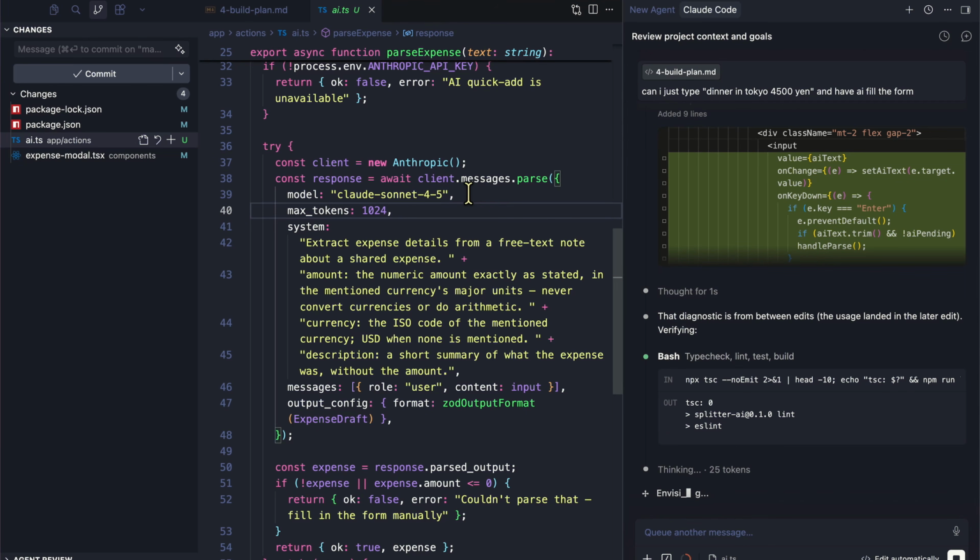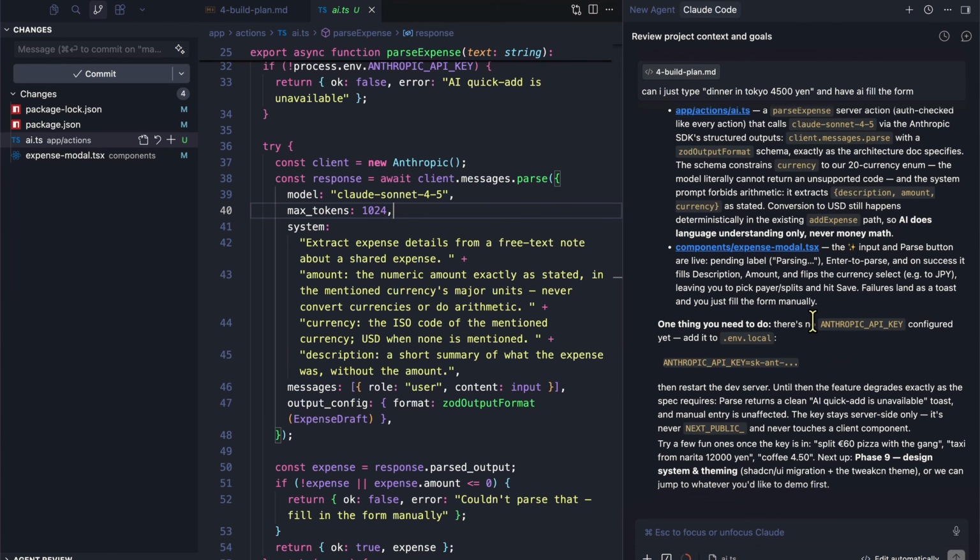And I'm truly a huge believer of that. You don't need to use the most expensive models for everything. Just pick and choose, for example, if you have a budget or an application like this where you need some AI capabilities, but we don't really need to do anything complex.